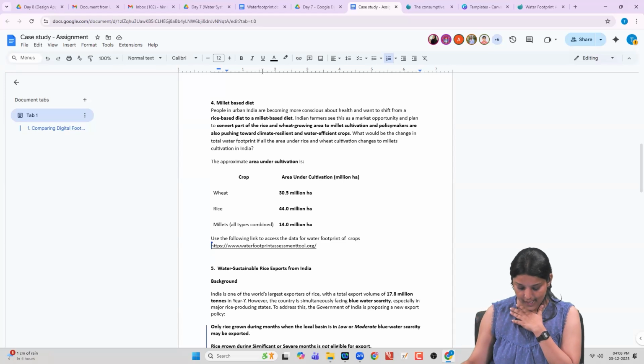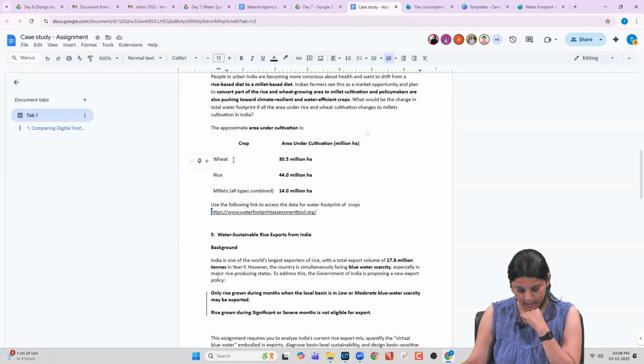So I have given some approximation numbers over here. Assume that wheat now has 30.5 million hectares under cultivation, rice is 44 million hectares, and millets, all types combined, it's 14 million hectares. So if this wheat and rice cultivation area changes to millets, what would be the result? No, it would be the same area, but instead of wheat and rice, they are going to cultivate millet.